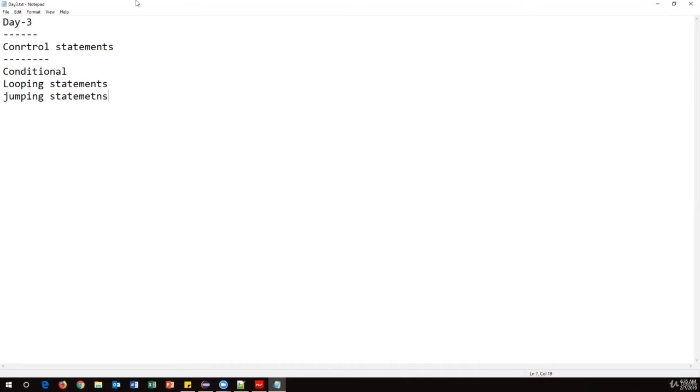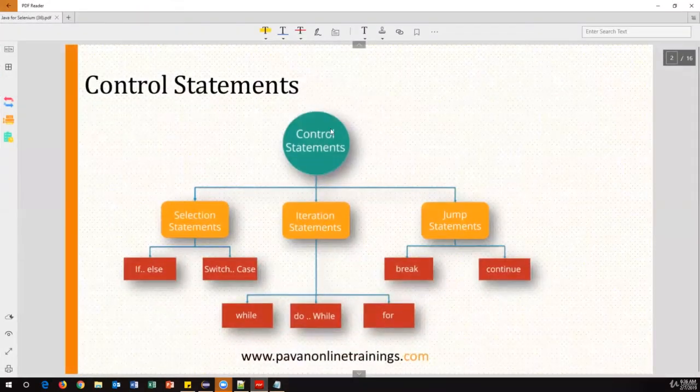These all come under control statements, because these statements will control the execution. So control statements, in the sense, we have conditional statements, looping statements, and then jumping statements. These are the different categories of control statements in Java. Under conditional statements, we have if else and switch case statements. These are also called selection statements.